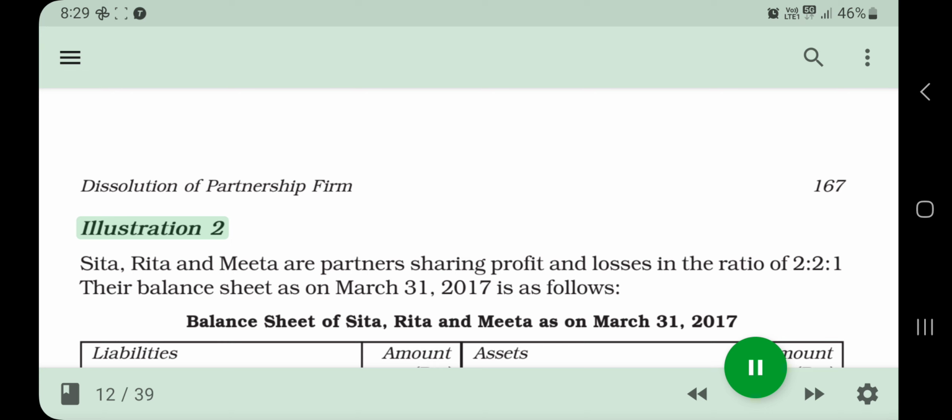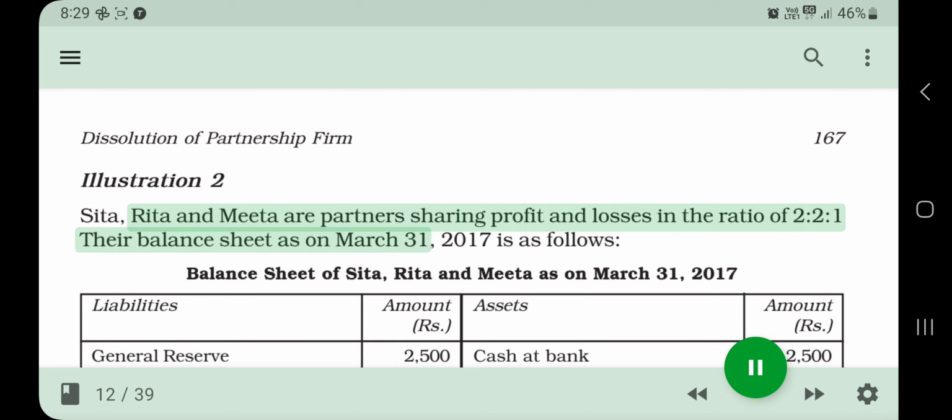Illustration 2. Sita, Rita and Meter are partners sharing profit and losses in the ratio of 2:2:1. Their balance sheet as on March 31, 2017 is as follows.